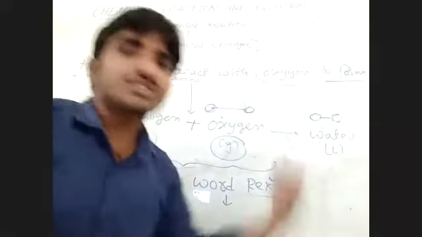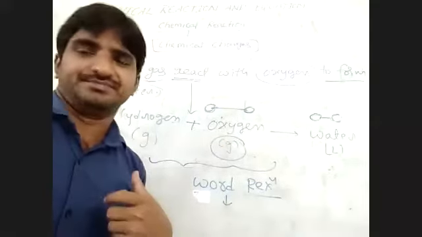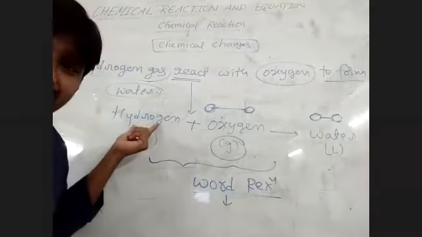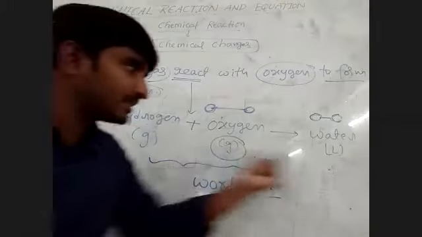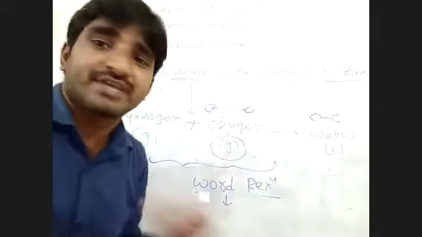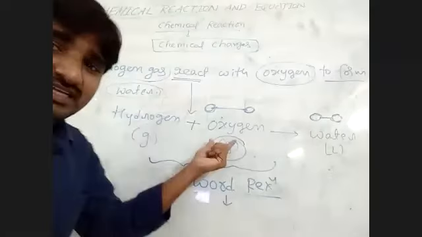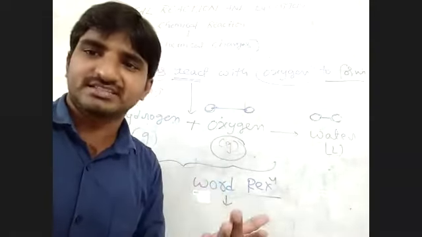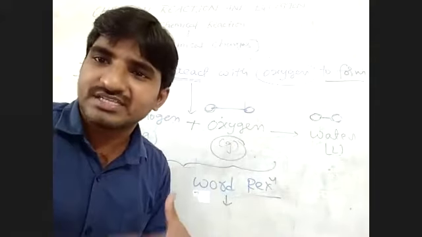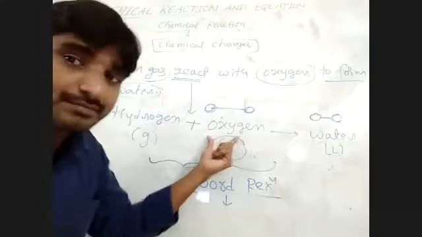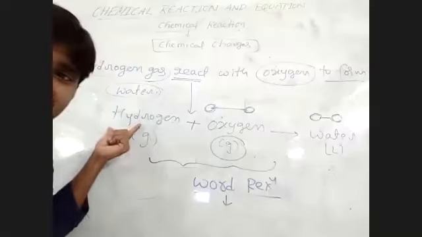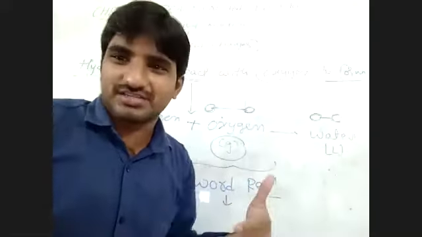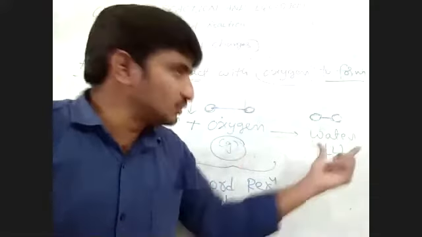So water is a new substance formed from these chemical changes. Hydrogen gas has different properties, and oxygen gas has different properties. For example, combustion: oxygen gas is a supporter of combustion. Combustion means whenever a substance burns. Combustion occurs only when oxygen is present, so oxygen is a combustion supporter, but hydrogen is not. Water is also a fire extinguisher, so fire stops when liquid water is used.